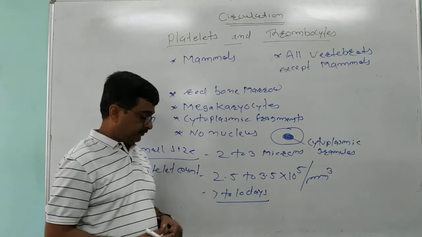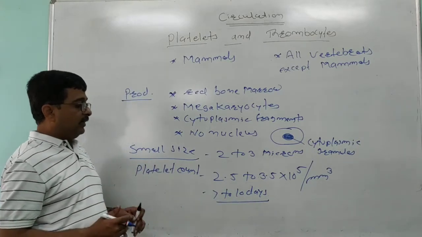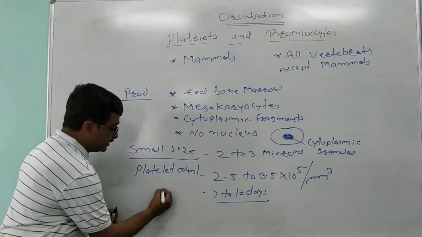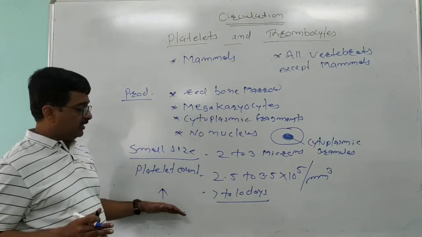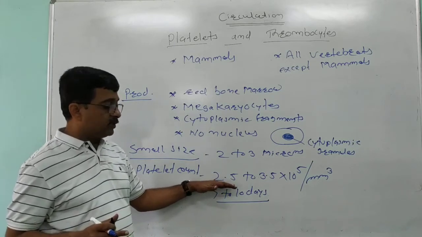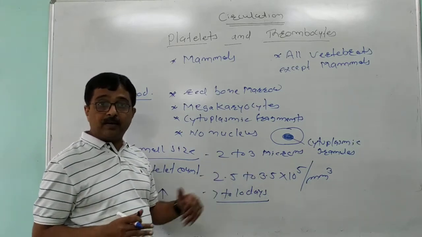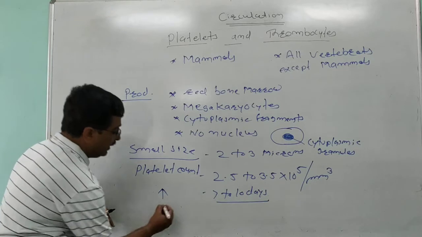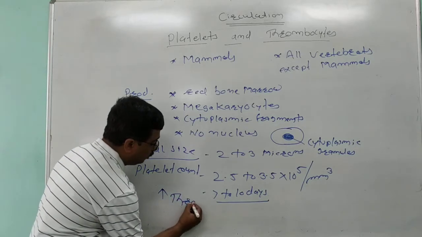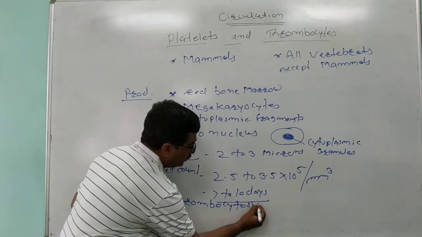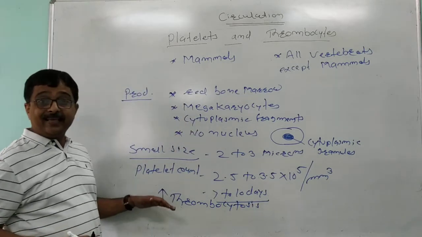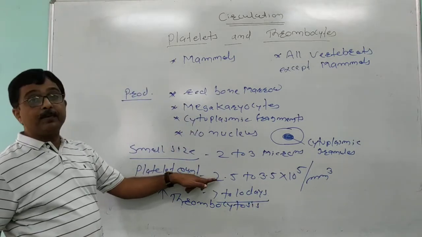The platelet count can increase due to a number of different reasons. When the platelet count increases above the normal, this condition is called thrombocytosis. Thrombocytosis is an increase in the platelet count.